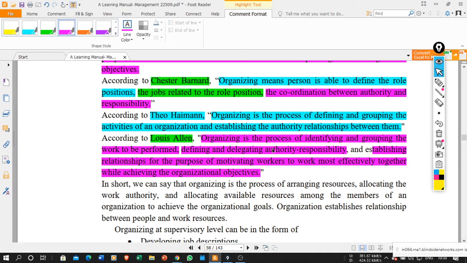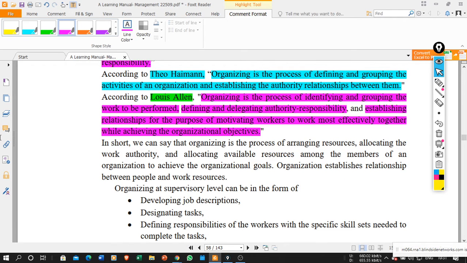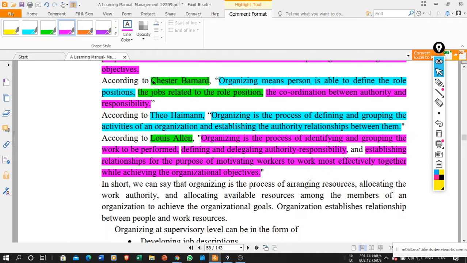Then define and delegate the authority and responsibility. We need to define the authority, we need to define the responsibility, and we need to delegate the authority. So authority delegation is very important over here. Then you need to establish the relationship for the purpose of motivating the workers to work most effectively together while achieving the organization goal. So these are the various definitions given by Bernard, Heyman, and Allen.